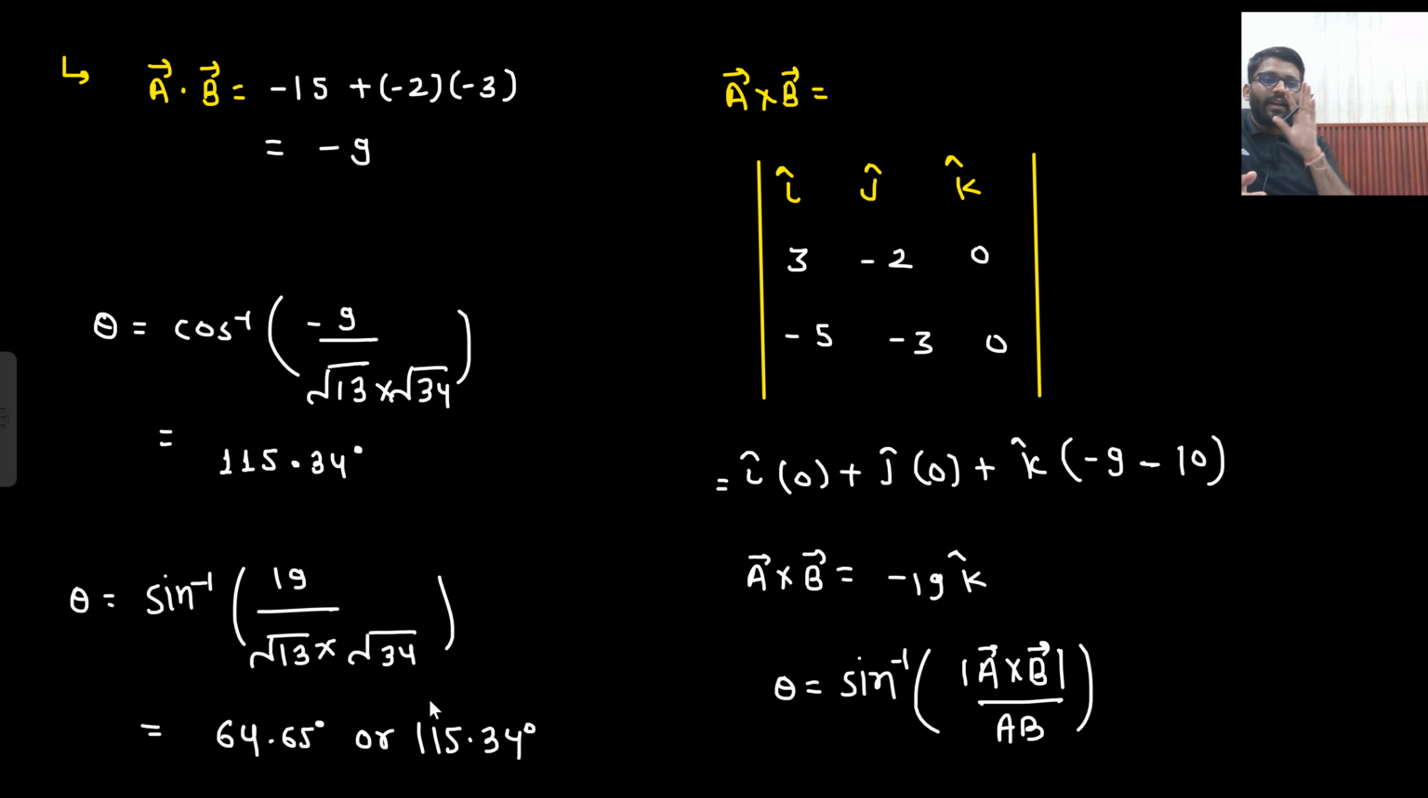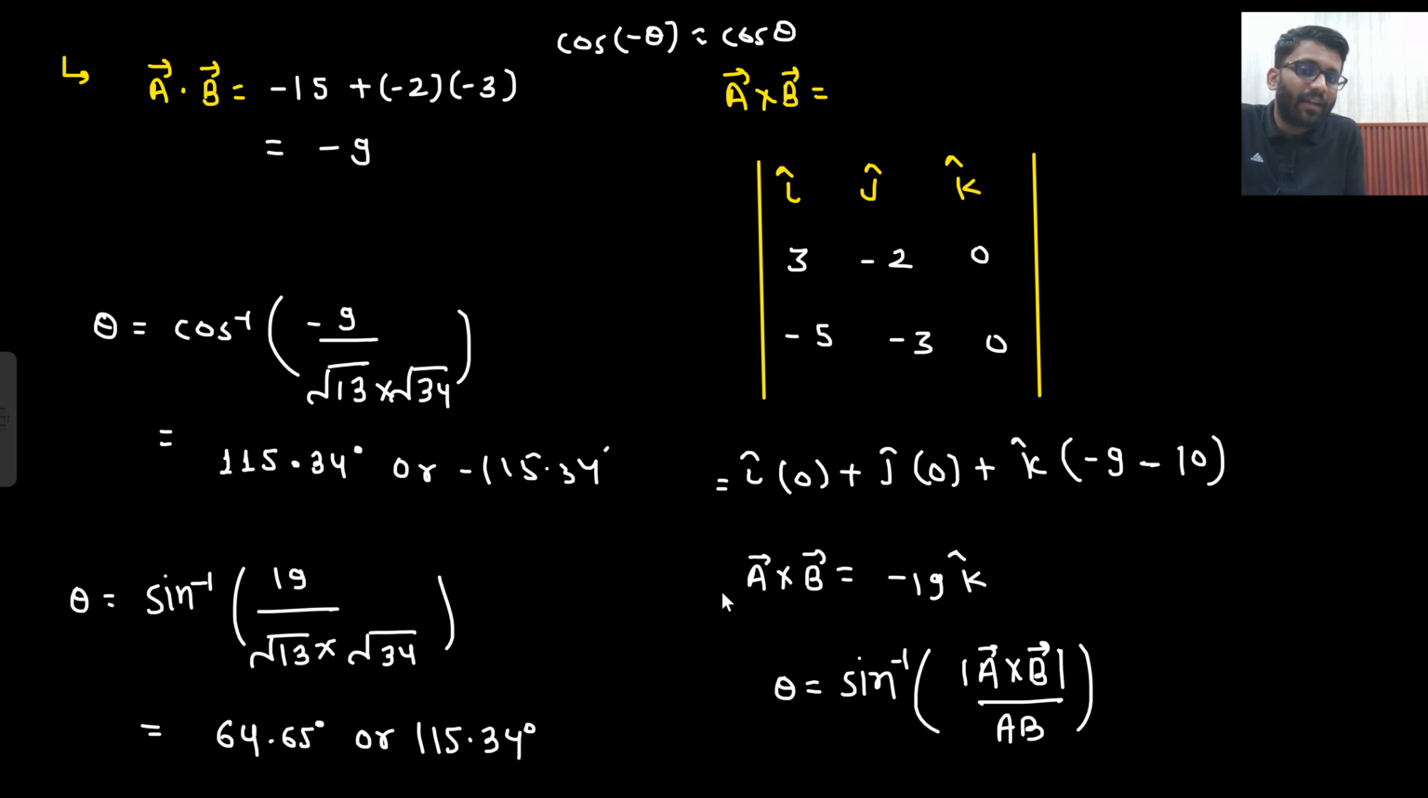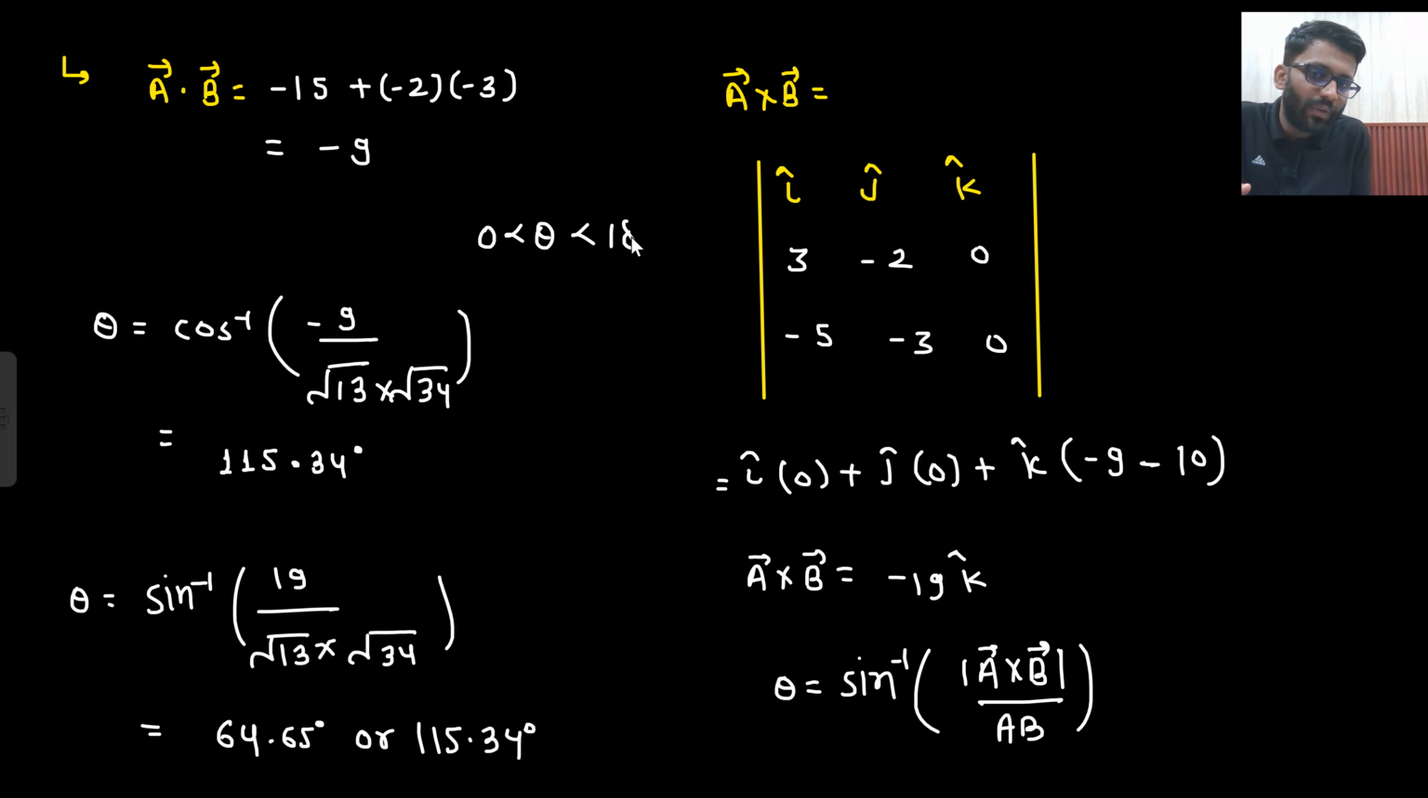What I know is that now you will say, sir, in case of cos as well you can write down a negative angle, because cos minus theta equals cos theta. So, sir, you write down the negative angle. Nah, I will not write down the negative angle. Why is that so? Because I know the angle between two vectors is between 0 to 180 degree. This I know.